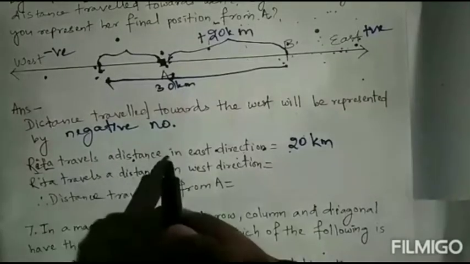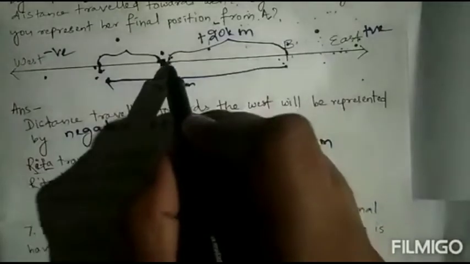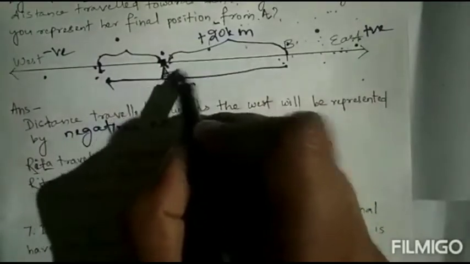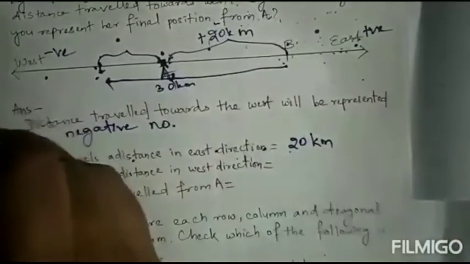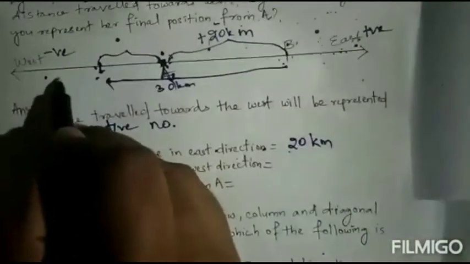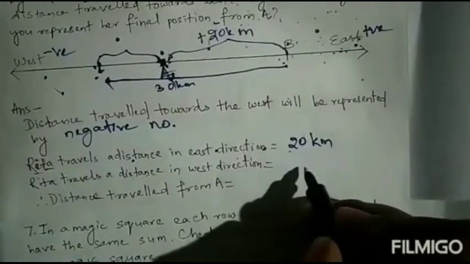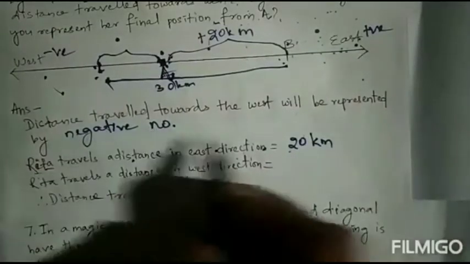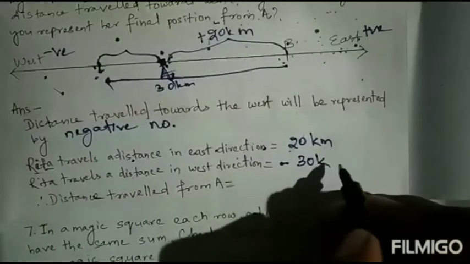Rita travels a distance in the east direction. How much is it? 20 kilometers. From A to B is 20 kilometers. Then from B it moved west. When it is moving in the west direction, the distance will be negative. So it has moved minus 30 kilometers.